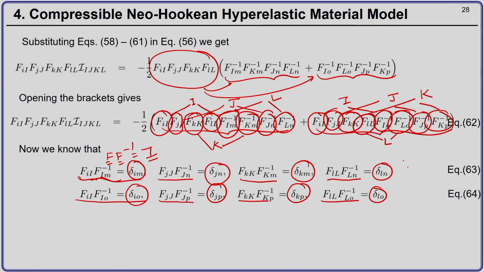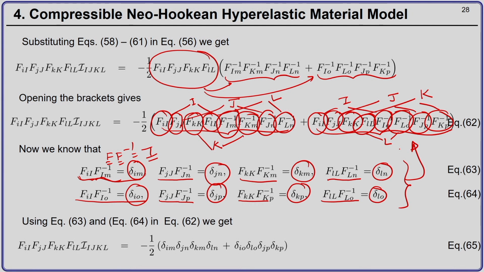So, from equation 63 and 64, we substitute in equation 62. Using equation 63 and 64 in equation number 62, what do we get? We get minus 1 by 2 delta Im, delta Jn, delta Km, delta Ln, plus delta IO, delta LO, delta JP, delta KP.